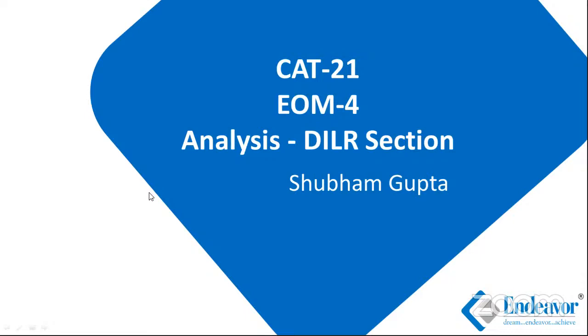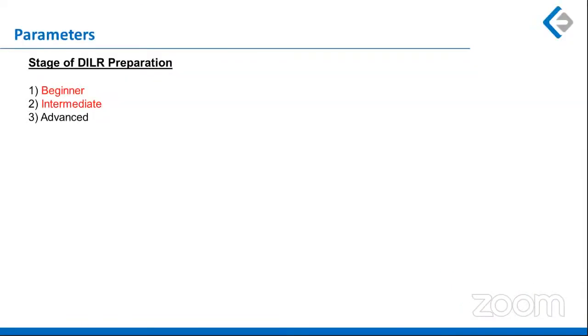So if I look at the stage of DILR preparation with regards to all the batches, I can say somewhere around more than half are at beginner level with respect to DILR.